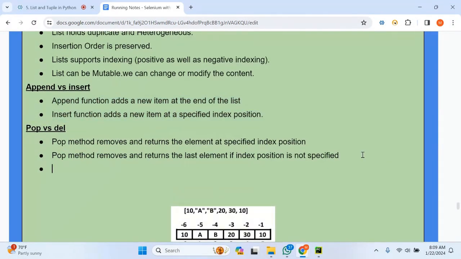Coming to remove or the del keyword, it only removes and does not return the element. It will remove the element but does not return any element at the specified index position.